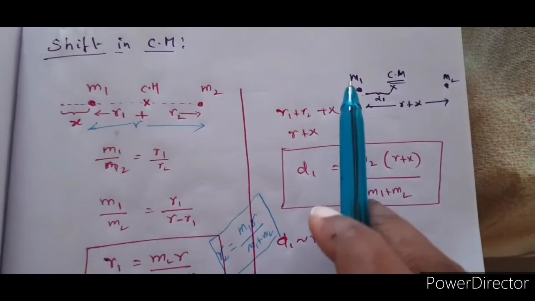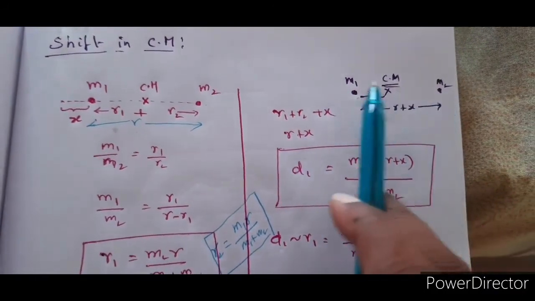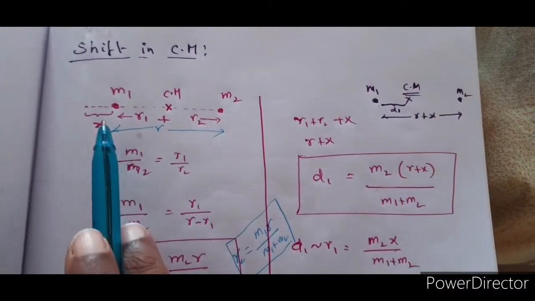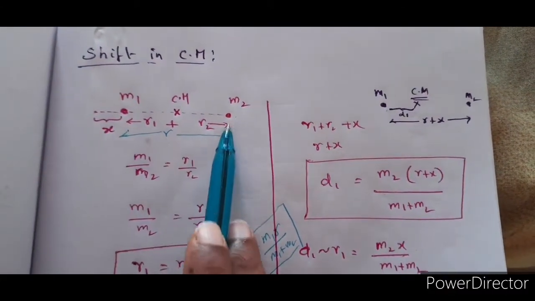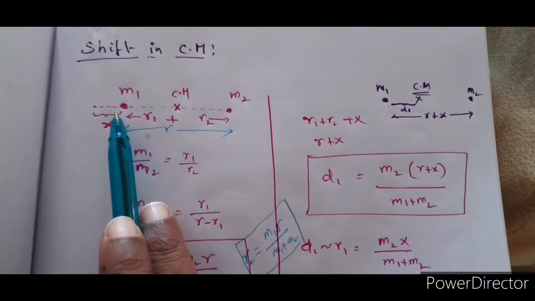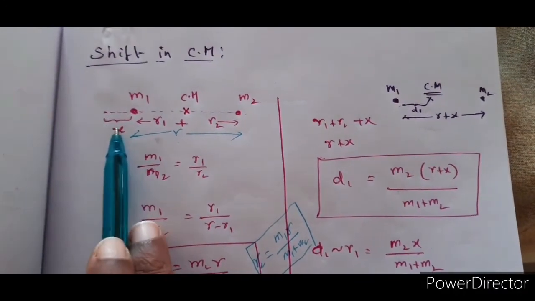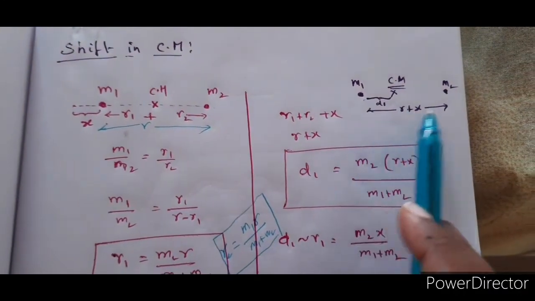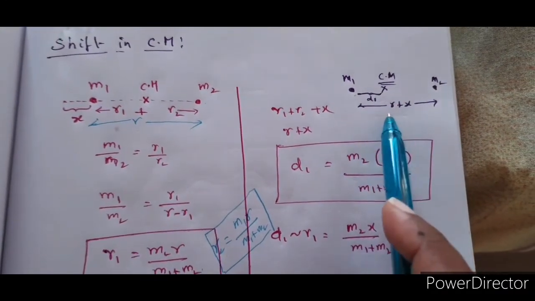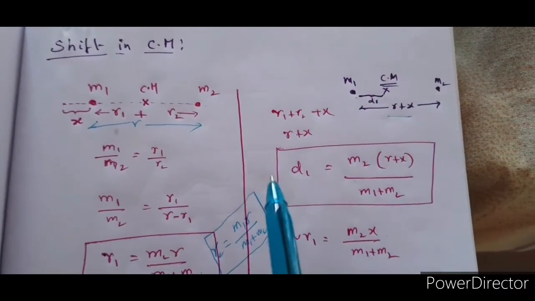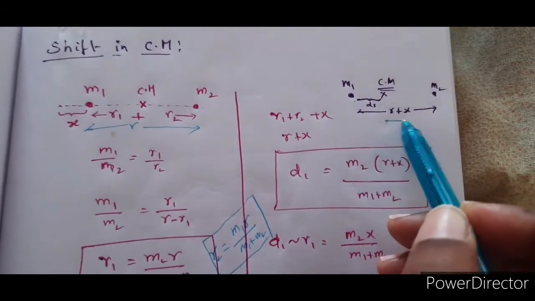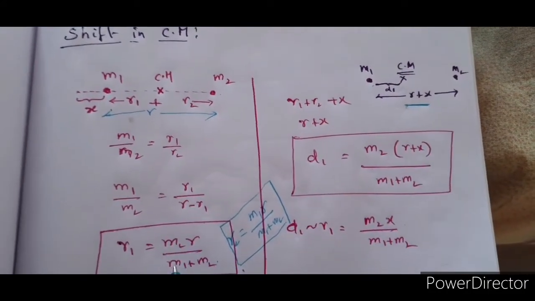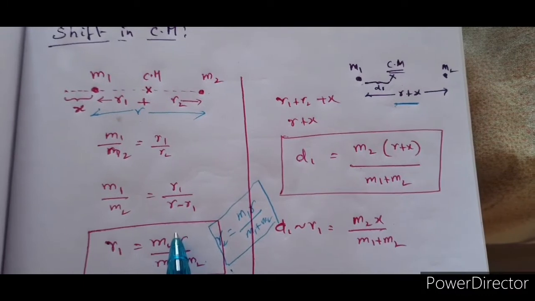Now what is the distance between the two masses right now? Already the distance between two masses was r. Now the mass is moved away by x. So what is the distance of separation? The distance of separation is r plus x. I know this value now.